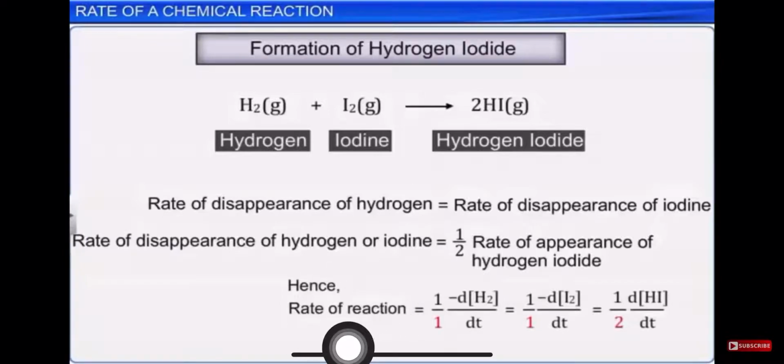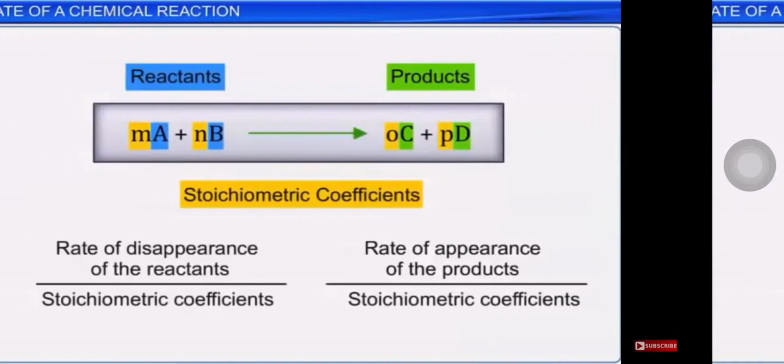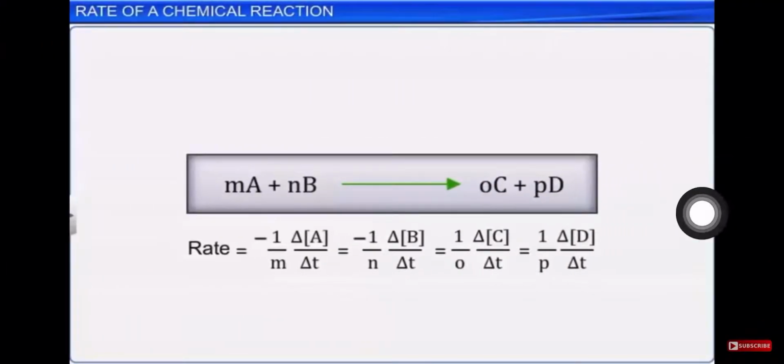So for the rate of reaction, we can write 1 upon 1. This 1 below is nothing but the number of moles of H2. Here the 1 below indicates the number of moles of I2, and here this indicates the number of moles of HI, right? Now if we take a general example with M and so on, here we have put a minus sign. Why? Because it is a reactant. Below we write M, that is the number of moles of A. Here we put N, the number of moles of B. Here O, the number of moles of C, and P, the number of moles of D.